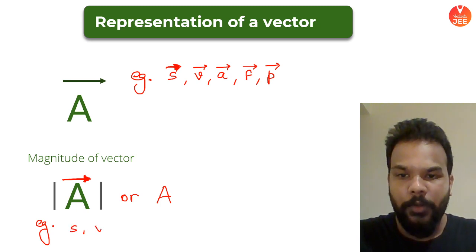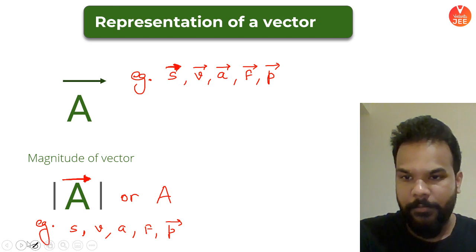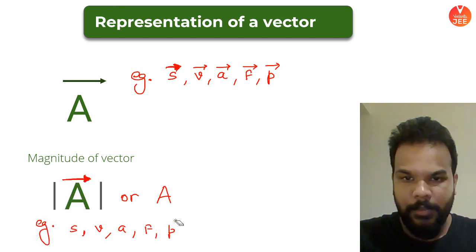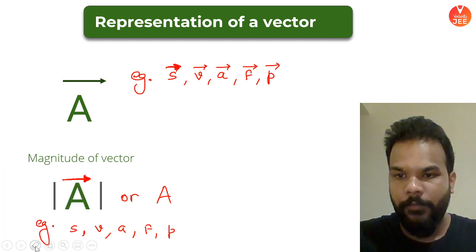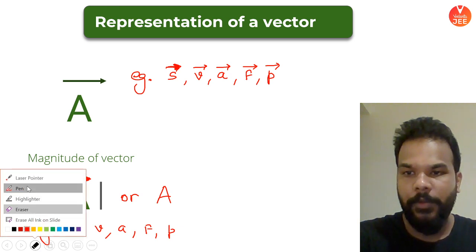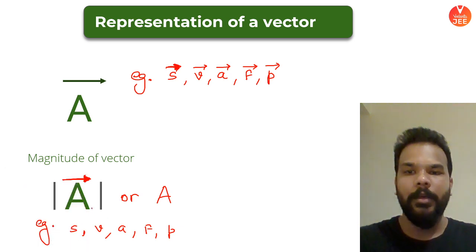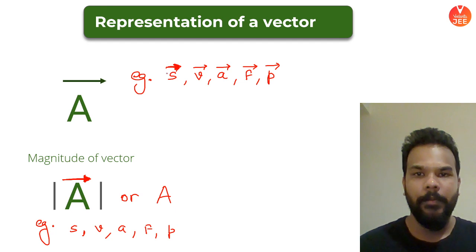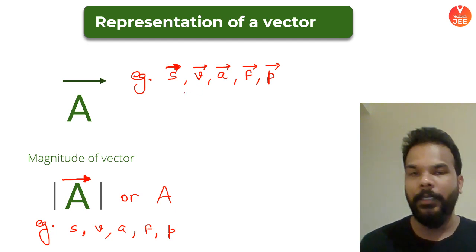If I have to talk about velocity, I'll say V. Acceleration magnitude, force magnitude, or momentum. Sorry, that is vector. Only the momentum vector, its magnitude. Yep. You can put the symbols in modulus also. That will also be representing the magnitude.